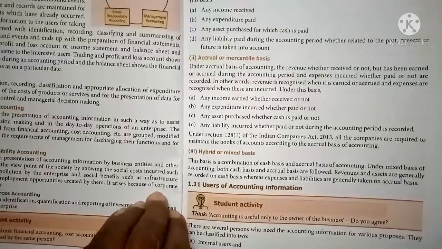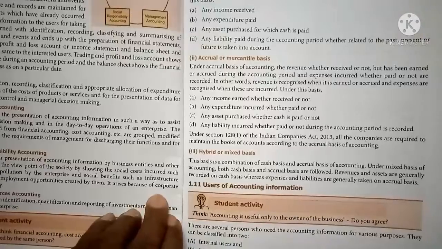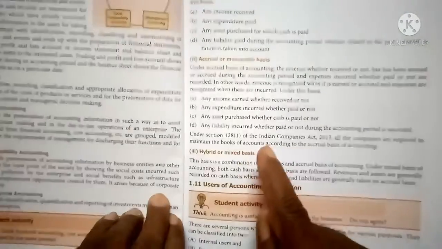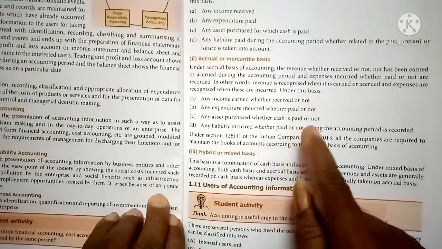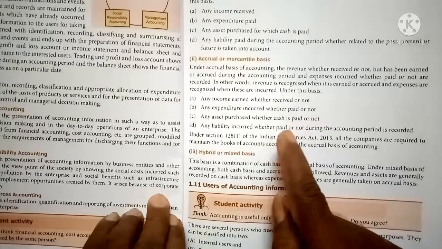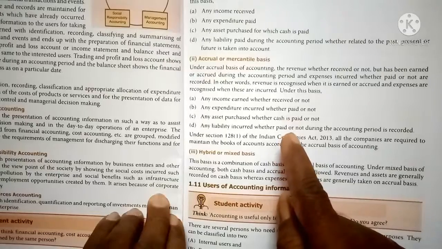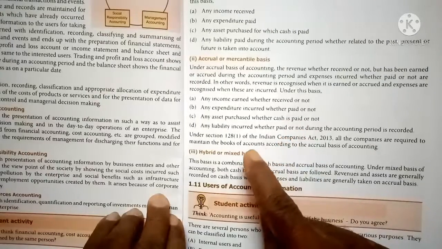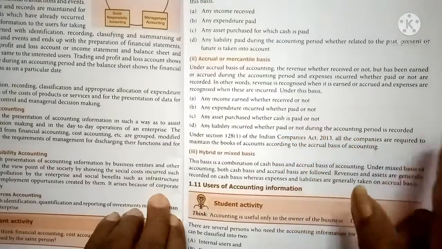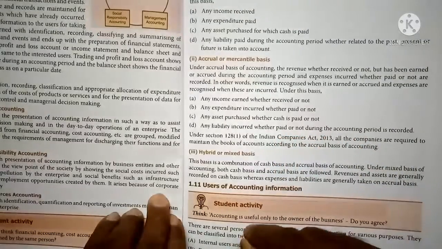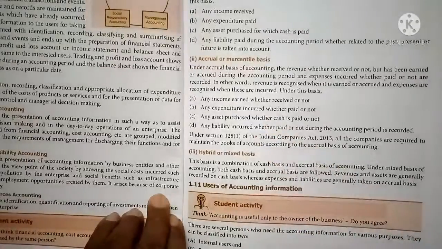Under the accrual or mercantile basis, any income earned whether received or not, any expenditure incurred whether paid or not, any asset purchased whether cash purchase or credit purchase, and any liability incurred whether paid or not during the accounting period, are the transactions to be recorded. So in the accrual basis, both cash transactions and credit transactions are recorded.